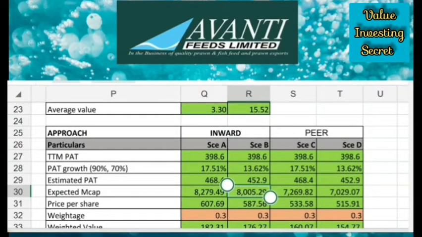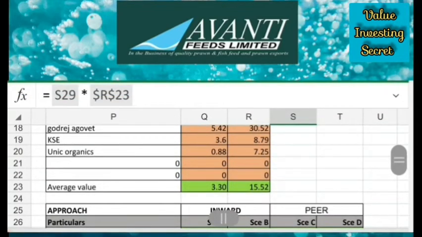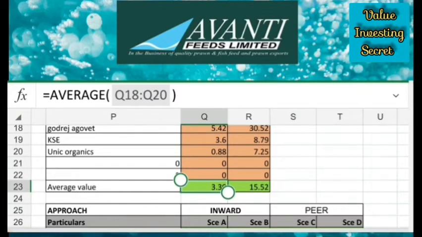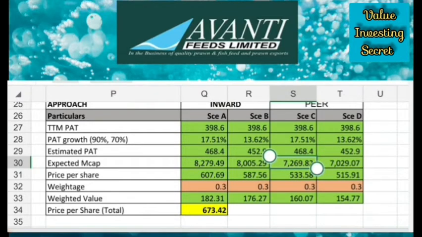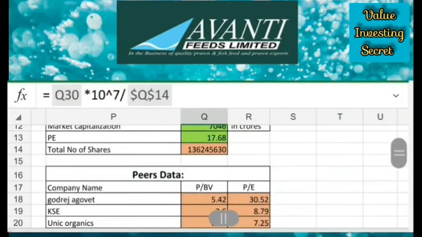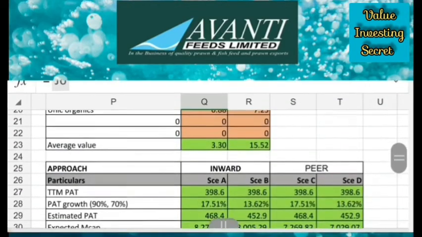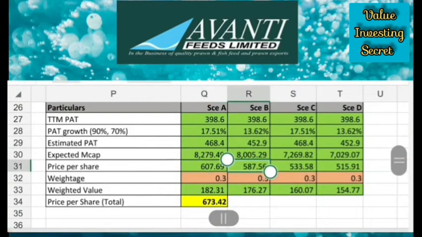So this formula is applied for the other 3 scenarios. Here for peer comparison the value is different, because the multiplication will be book value, we have to multiply with the expected market cap when I compare it to peers. So I will get a different value. Then price per share will be expected market cap into 10 raised to 7, whole divided by total number of shares. So here we'll get the value in rupees.